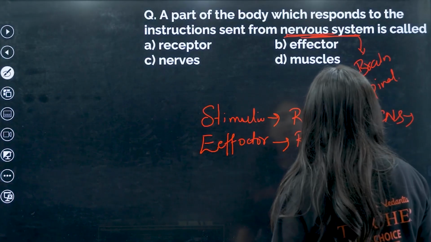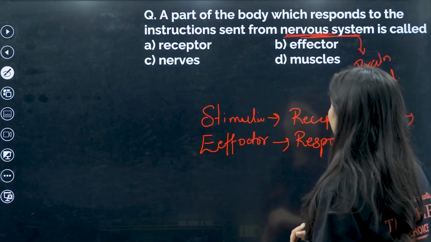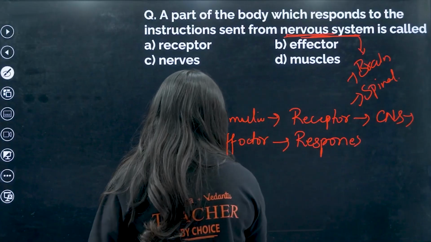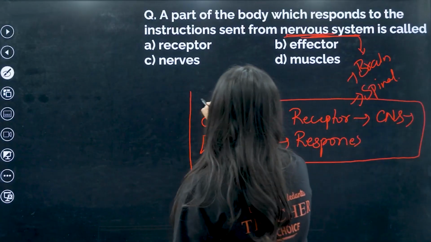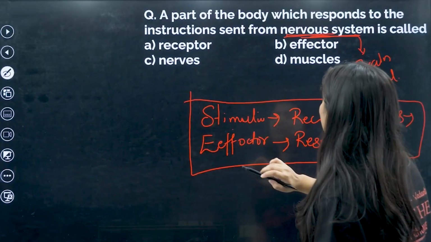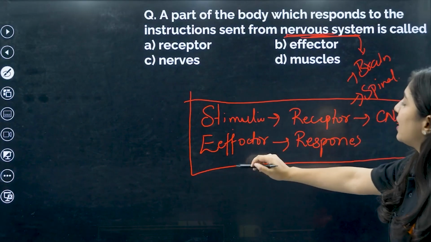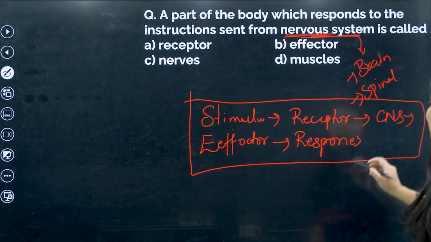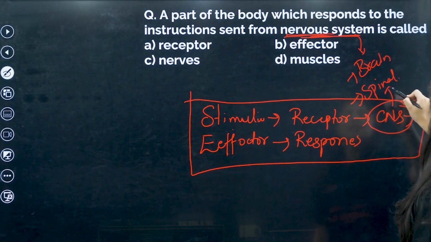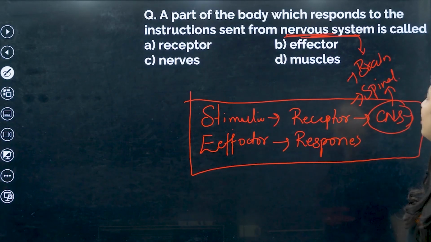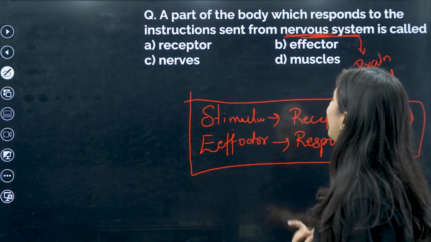This is the main thing you have to remember, my dear kids. First it is a stimulus, then receptor, it goes to the CNS, then to the effector and response. So what is the CNS? The CNS is nothing but brain and spinal cord.